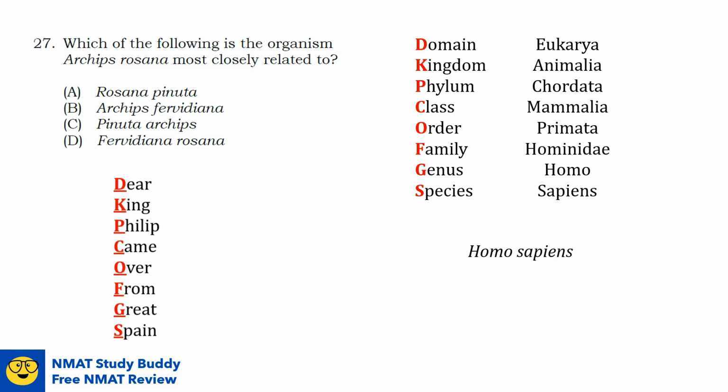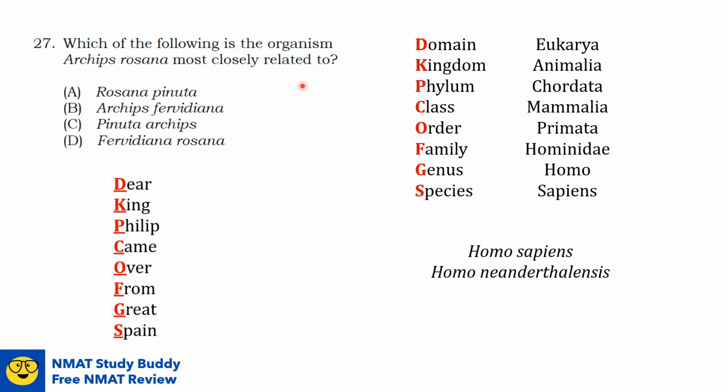Now, do you still remember the Neanderthals? The Neanderthals were believed to coexist with us for some time and are considered our closest ancient human relatives. So here's the binomial name for Neanderthals. As you can notice, we belong in the same genus Homo, but in different species, since present humans belong in the species sapiens, while Neanderthals belong in the species neanderthalensis. So let's take note of this relationship when we answer our question.